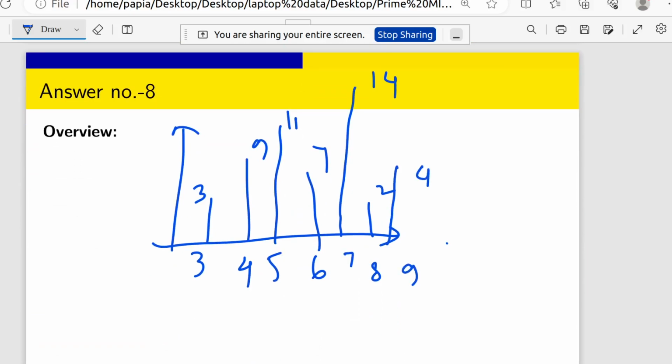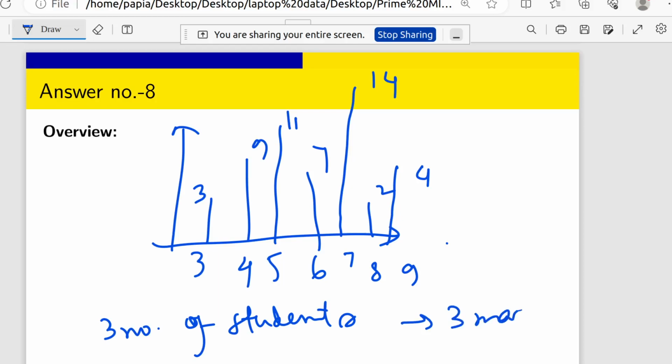So 3 students get 3 marks, 9 students get 4 marks, then 11 students get 5 marks, and so on.